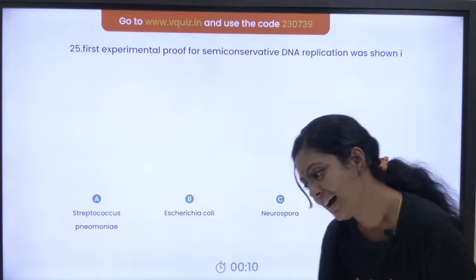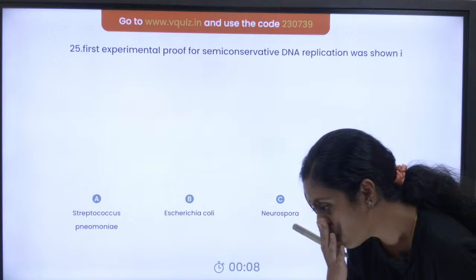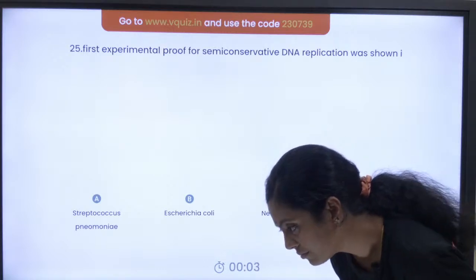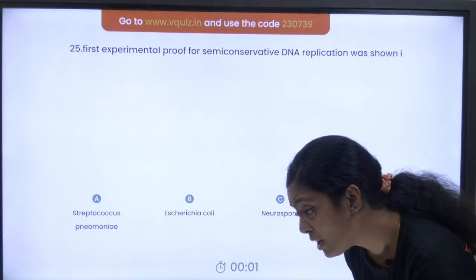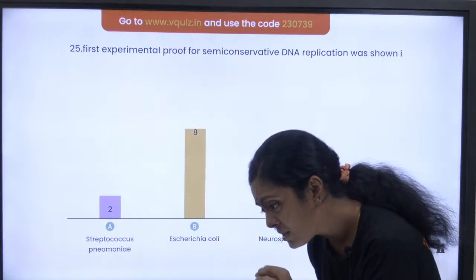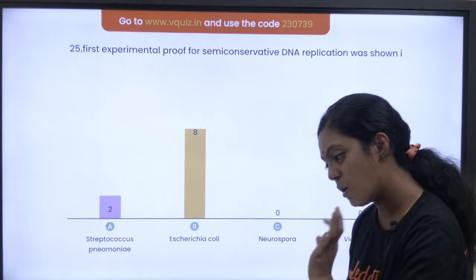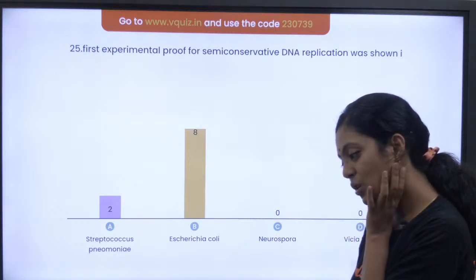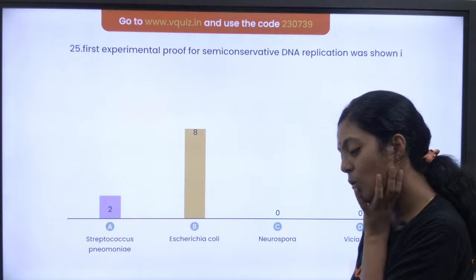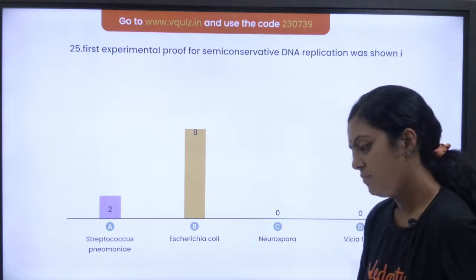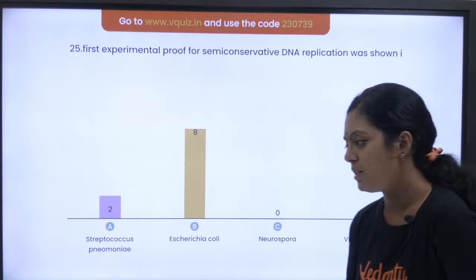Yes, very good. There are 2 words in NCERT. The right answer will be deoxyribonucleoside triphosphate and deoxynucleoside triphosphate. It should be deoxyribonucleoside.